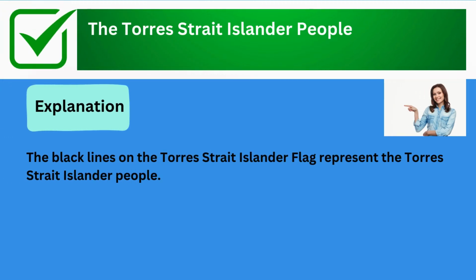The correct answer is the Torres Strait Islander people. Explanation: the black lines on the Torres Strait Islander flag represent the Torres Strait Islander people.